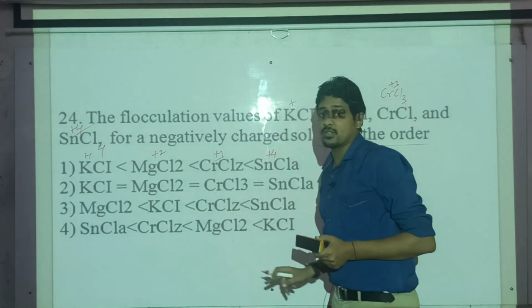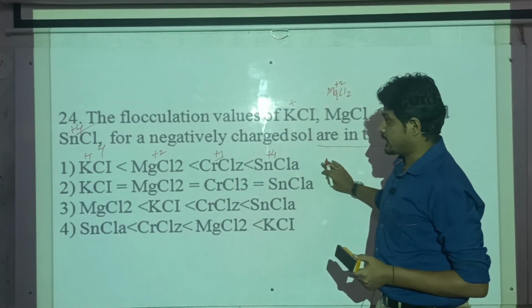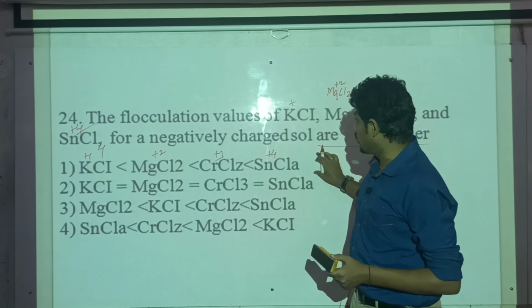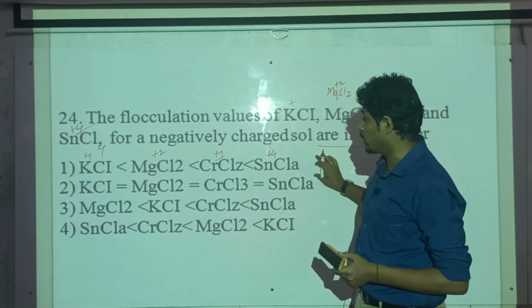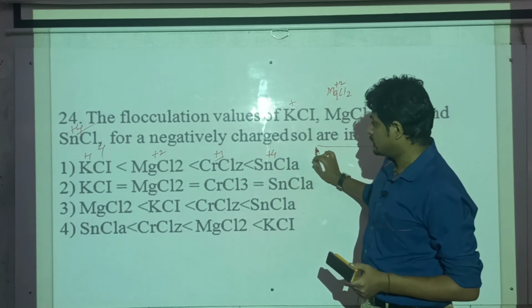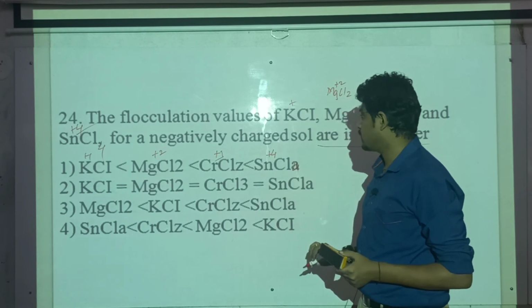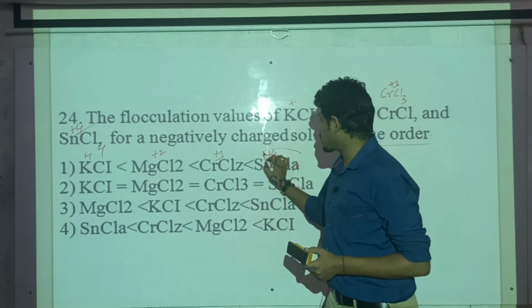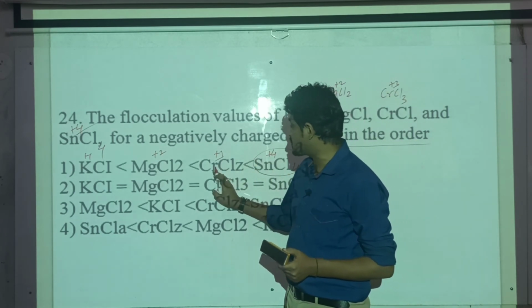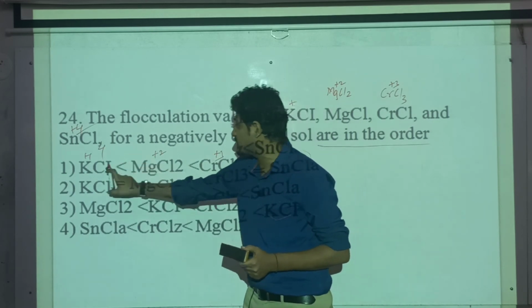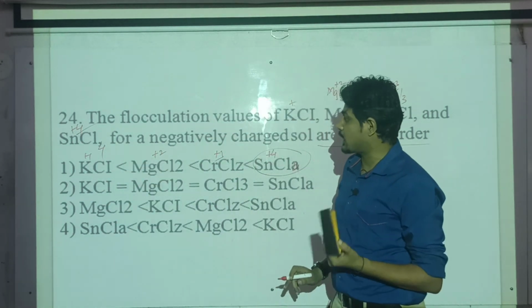So it is the increasing order, meaning when the charge is more, the minimum amount is required. Stannous chloride requires the minimum amount, then the next is minimum, and so on. So this can be a correct answer.